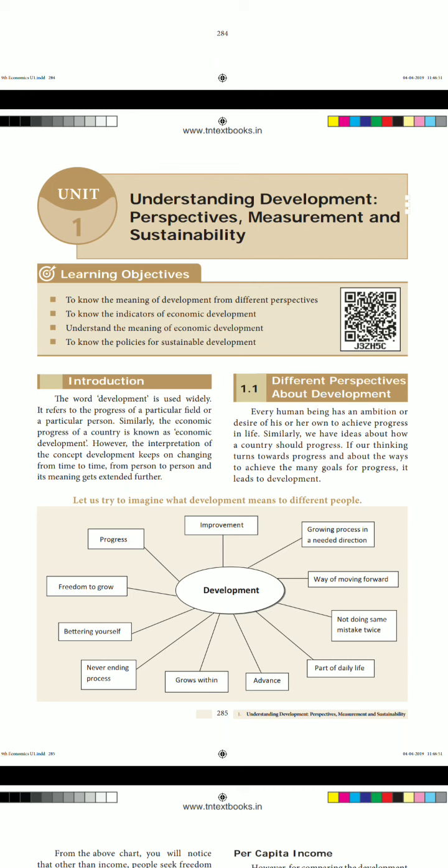In other words, sustainability means meeting our own needs without compromising the ability of future generations. In Tamil, we will say sustainability means nilaitanmai.